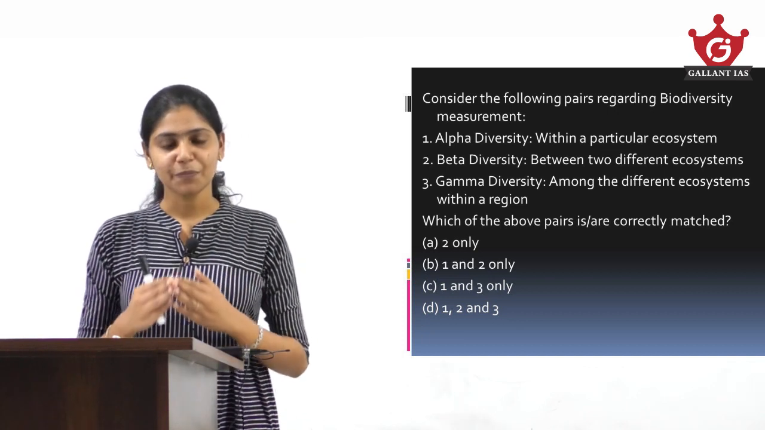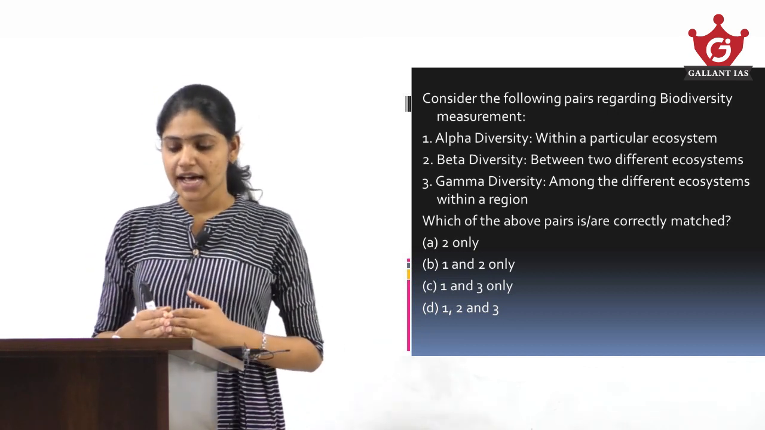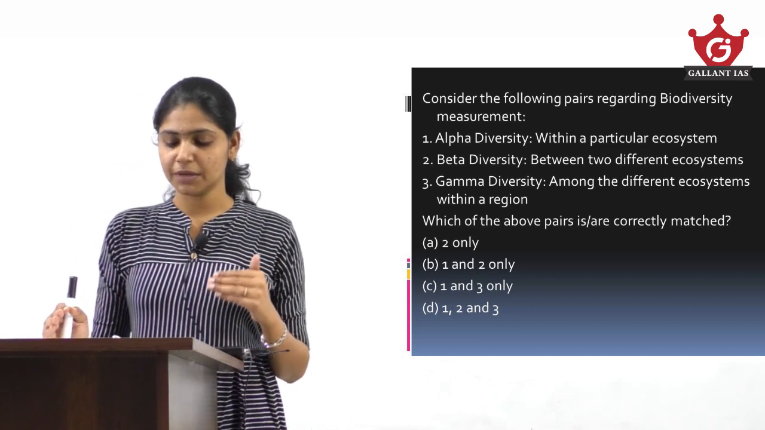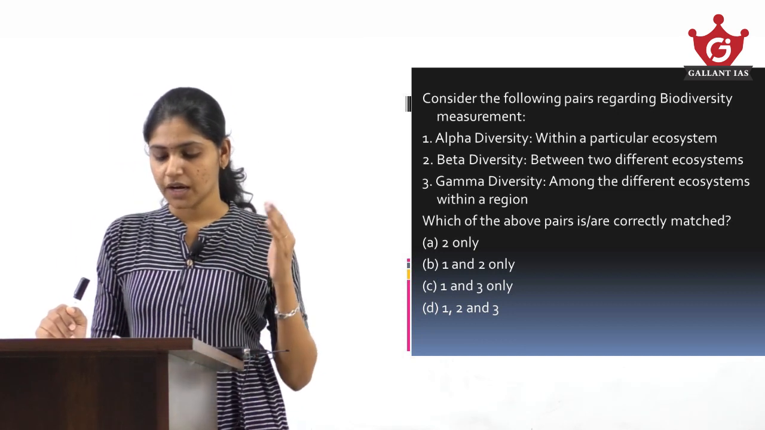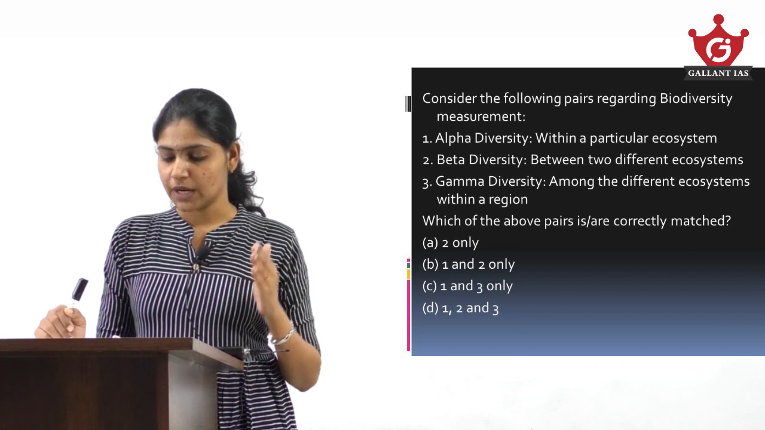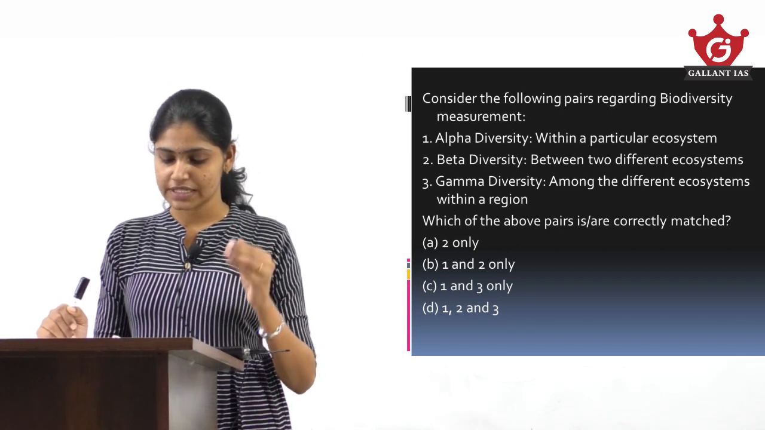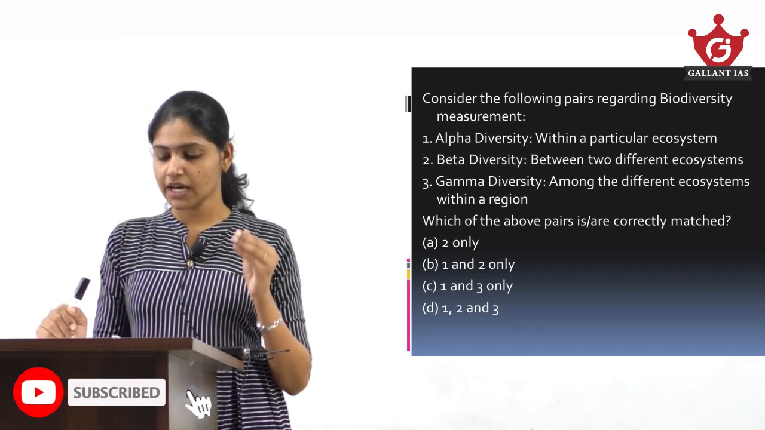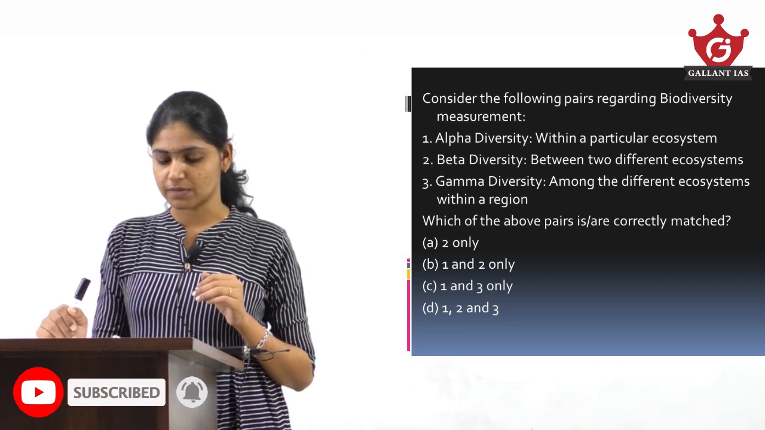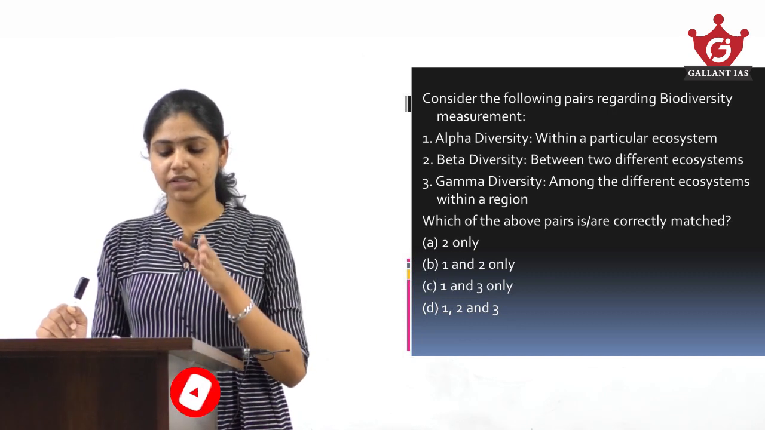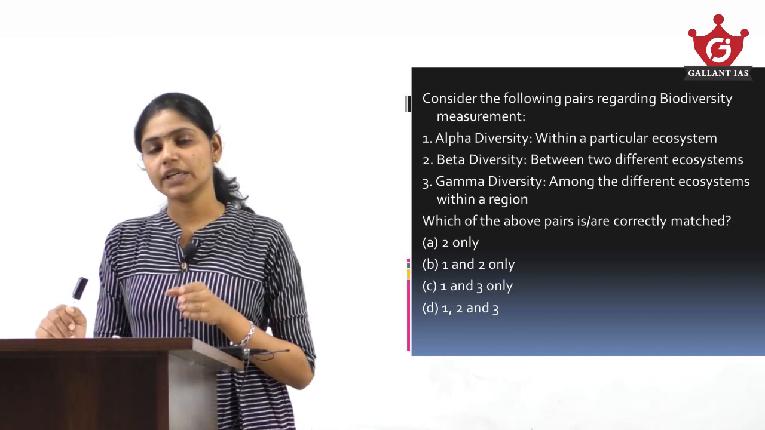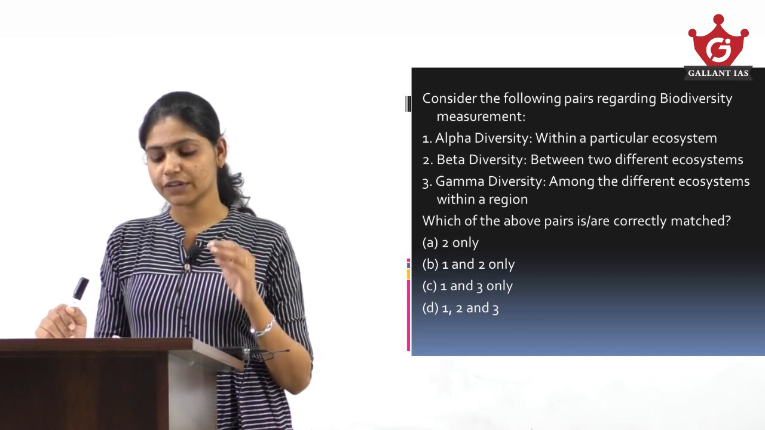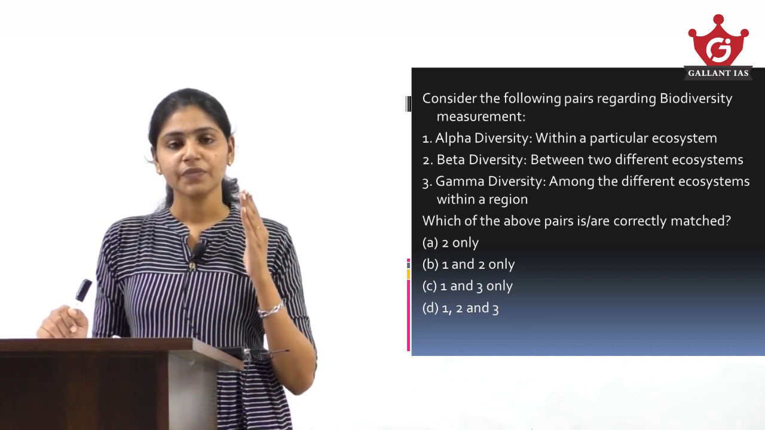So the question for this session is, consider the following pairs regarding biodiversity measurement. First one, alpha diversity within a particular ecosystem. Second one, beta diversity between two different ecosystems, and gamma diversity among the different ecosystem within a region. Which of the above pairs is or are correct?